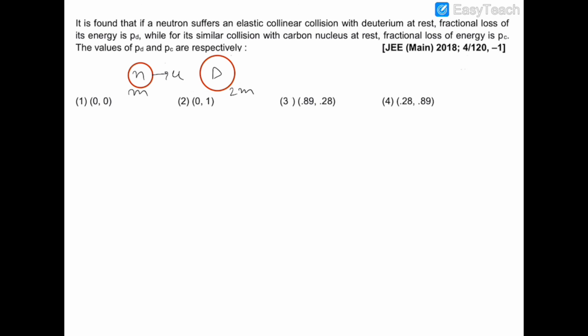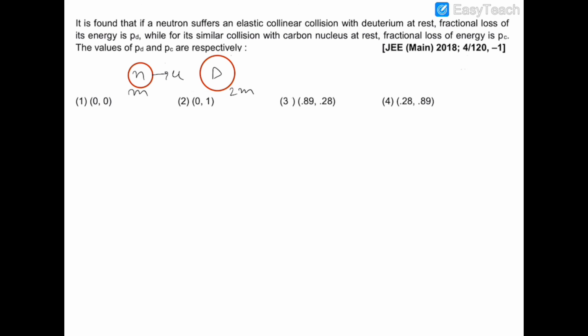Most of the students make a silly mistake: they would excitedly take option A, which is 0, 0, by thinking that this is an elastic collision, so there would be no loss in energy. But obviously this is an elastic collision and there is no loss of energy for the system. But individually each mass can transfer its energy to the other mass.